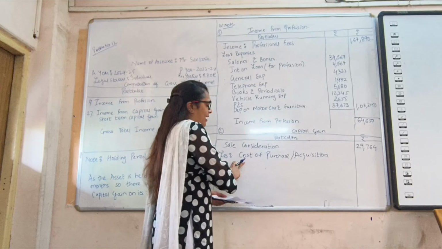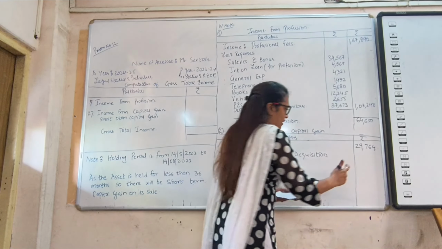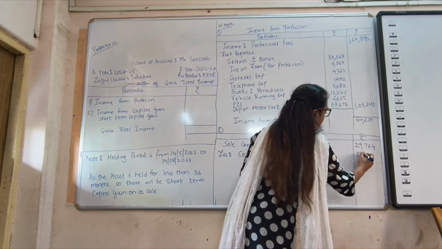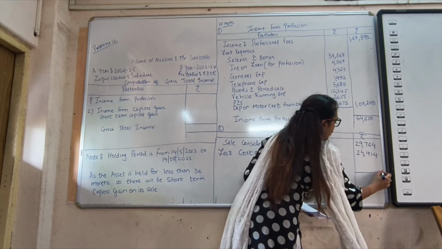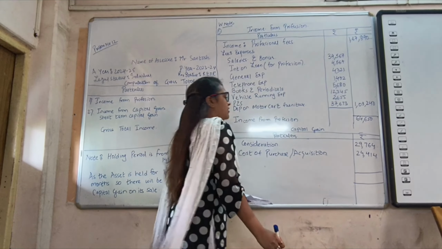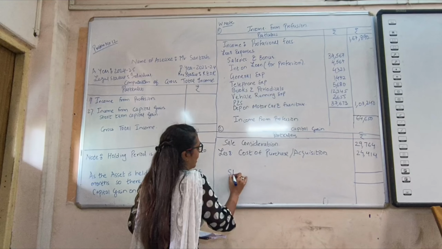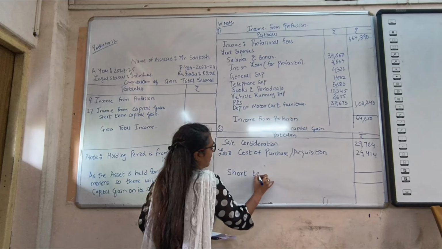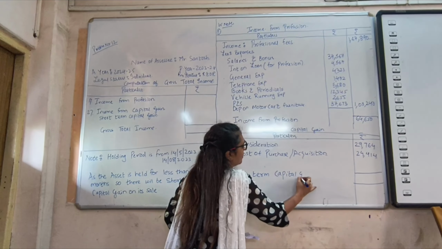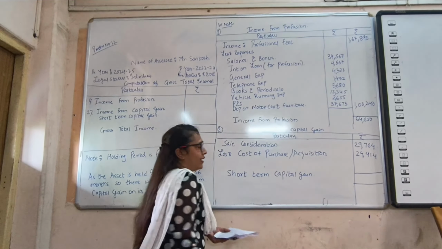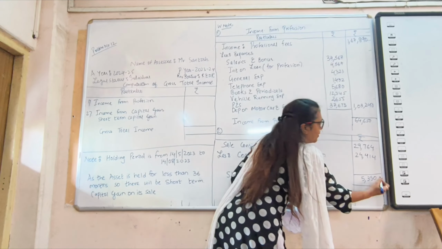Here we are going to directly deduct the cost of purchase. The cost of purchase amount is 24,440. So when we deduct this cost of acquisition from the sale consideration of gold, the amount arrived at will be termed short-term capital gain. That amount is 5,350 rupees.